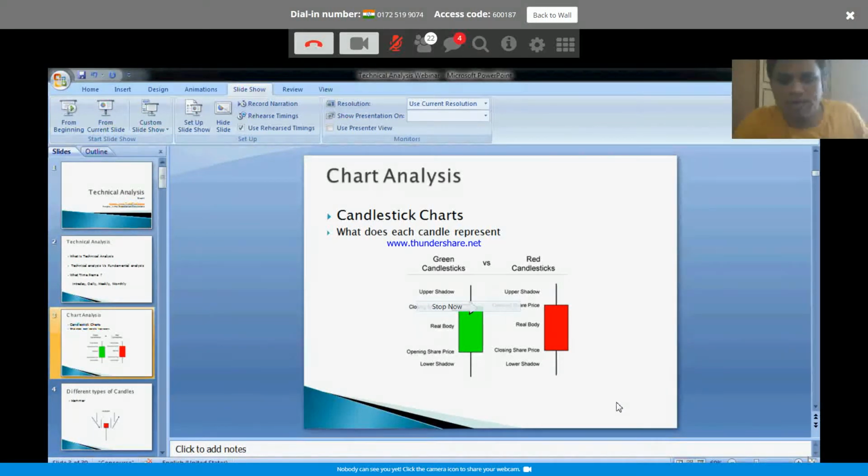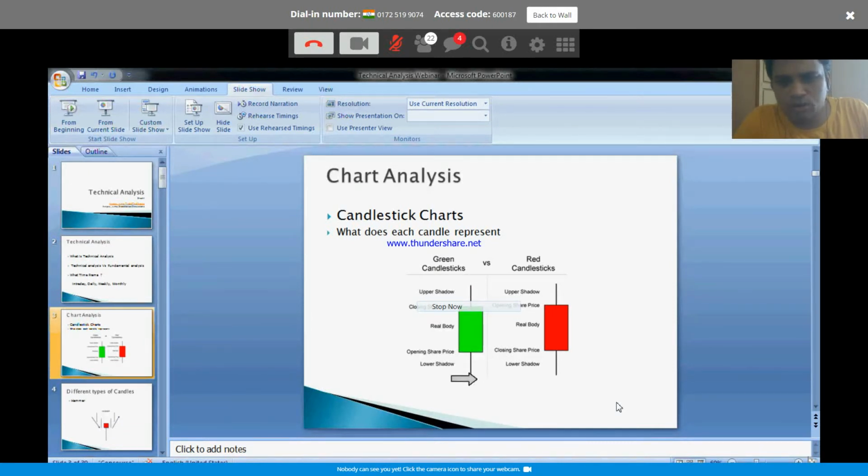Let's say you didn't trade yesterday. Now you look at this candle, you could figure out what happened yesterday. Just by taking a quick glance, you can say where it has opened and where it has moved to the maximum possible side on the upside. This is the maximum where it has traded that day.